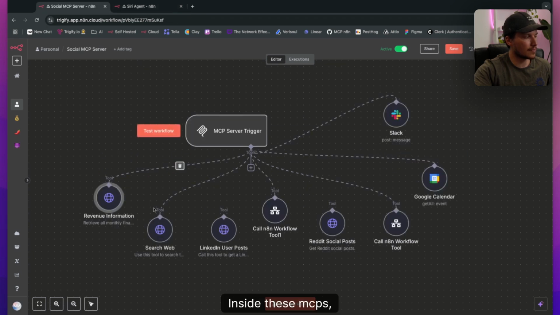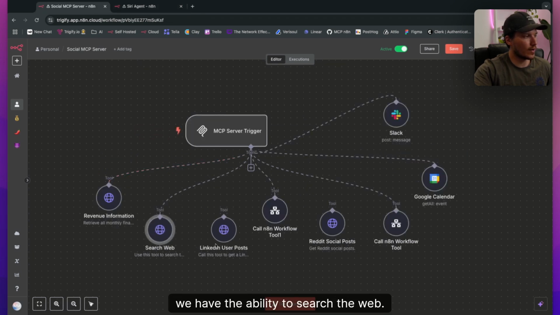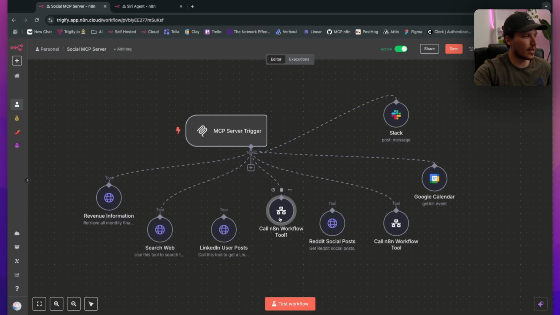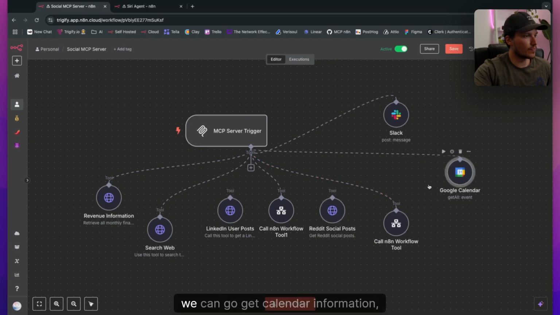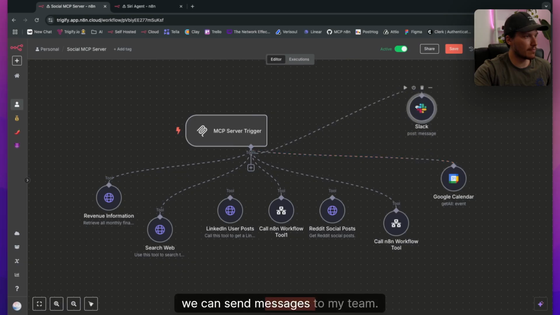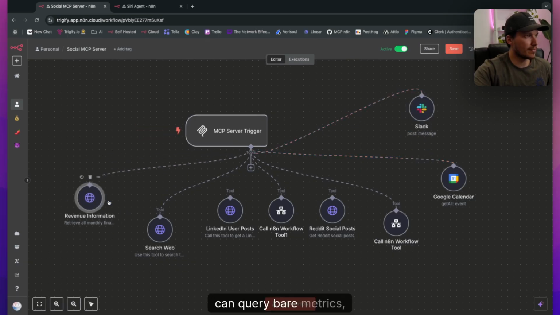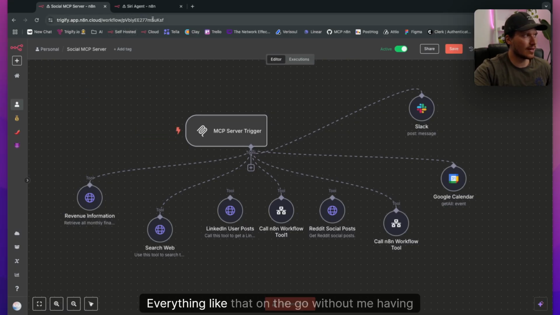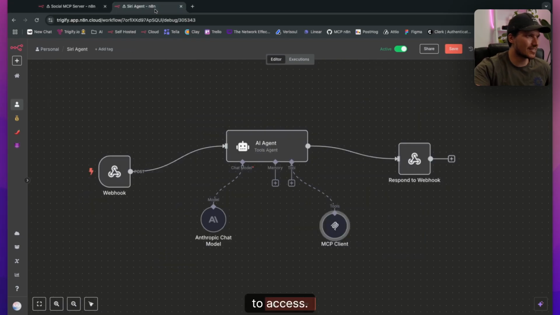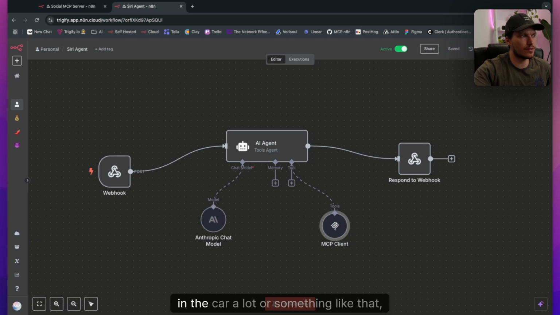Inside these MCPs, we have the ability to search the web. We have the ability to go and query Triggerify here as well, so we can go get different data points. We can go get calendar information. We can send messages to my team. We can query bare metrics, which gives us how many users we have, MRR, everything like that on the go without me having to access it. So really handy, right? If you're in the car a lot or something like that, and you want to spar something out, you want to run some research, you want to know what's going on.